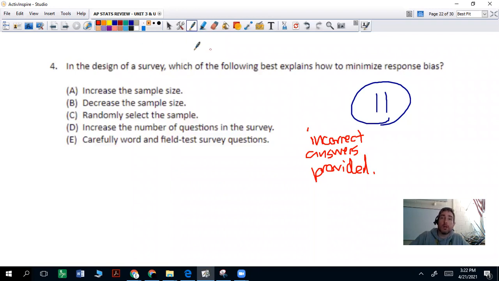So the best way to minimize response bias is actually in the question itself. The sample size and randomness help deal with getting better results, but as far as the responses themselves, you want to carefully word and field test those questions. If you have more bad questions, that's not going to help with your response bias. And if you have more in your sample size, but you have badly worded questions, you're still going to get that response bias. So it's going to be E. Carefully word those questions.